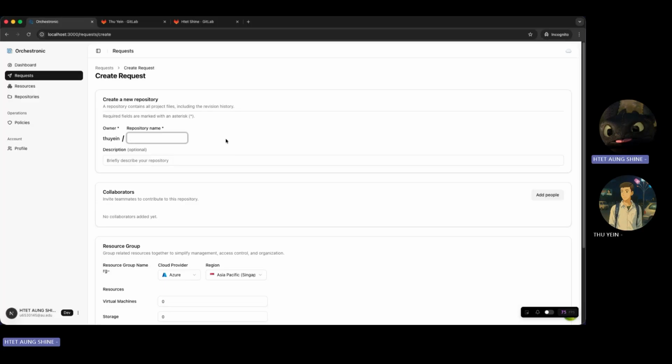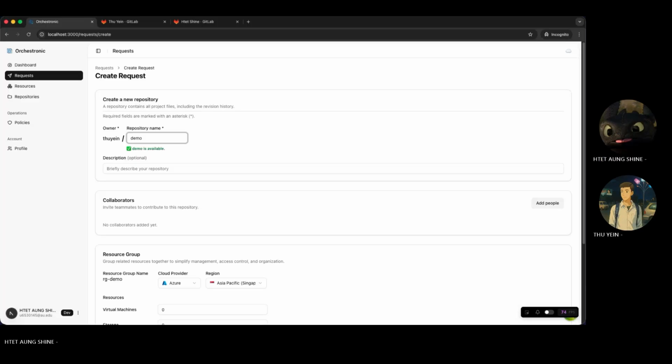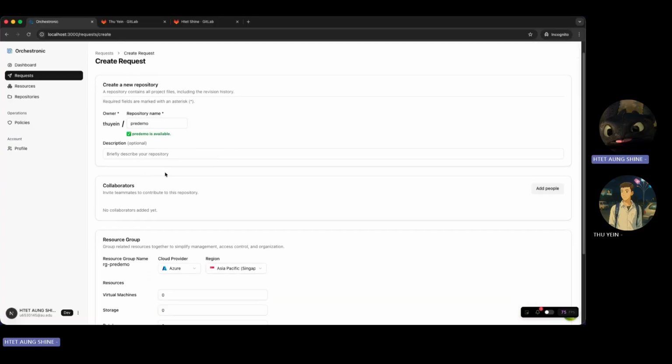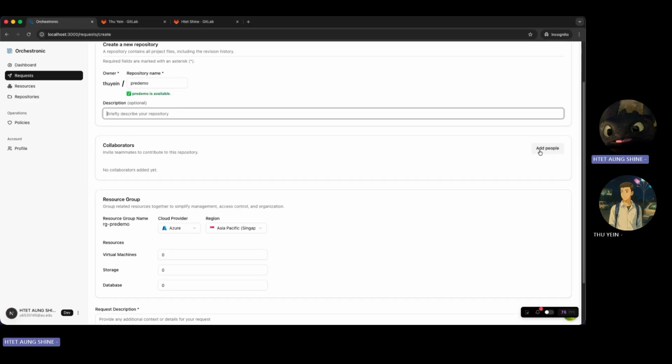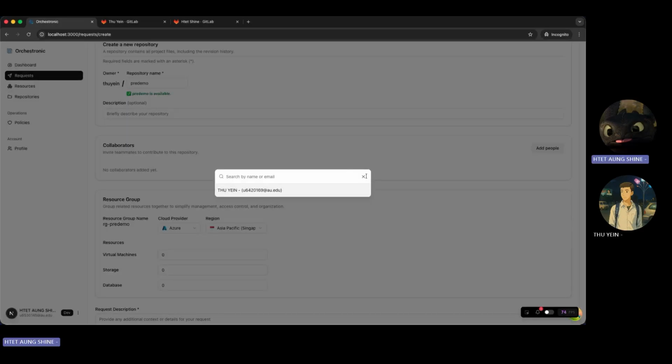Let's name it demo. Let's say pre-demo. Okay, and then you can give a description of your repository. You can even add collaborators here.